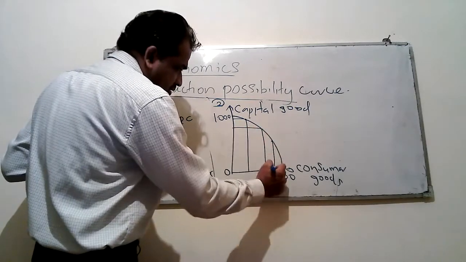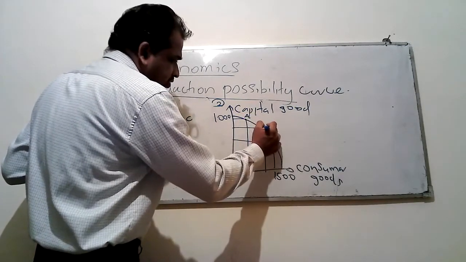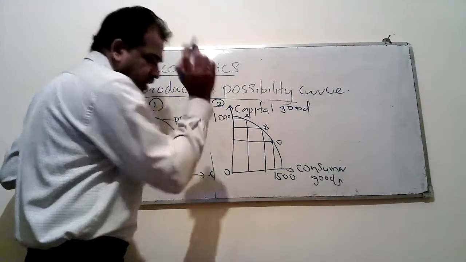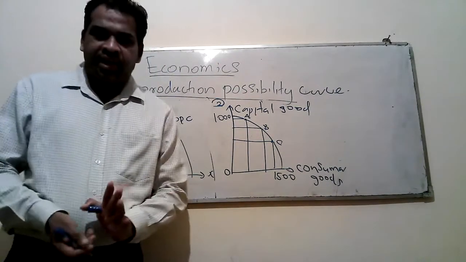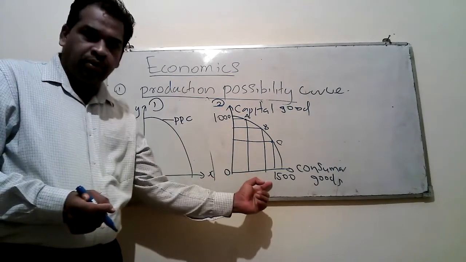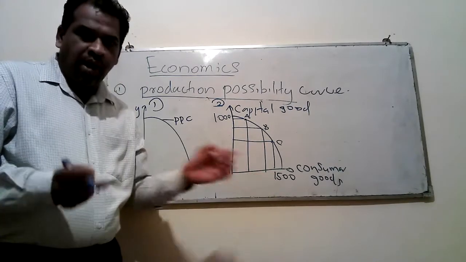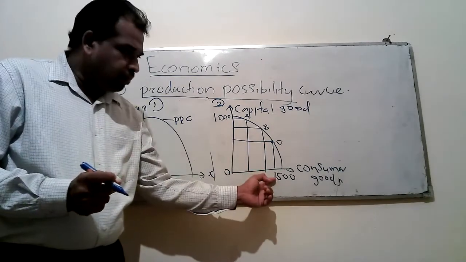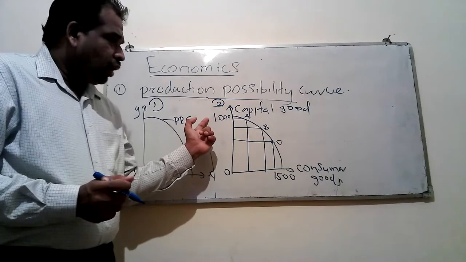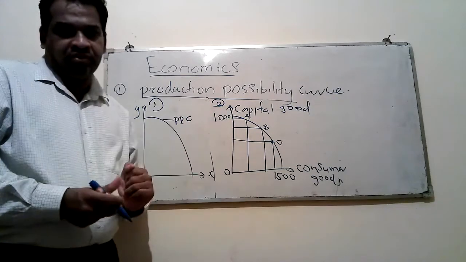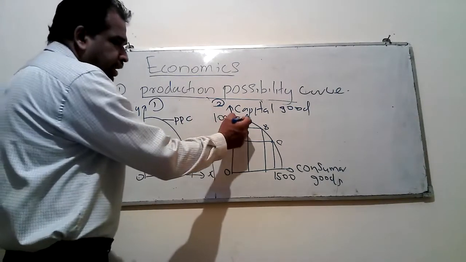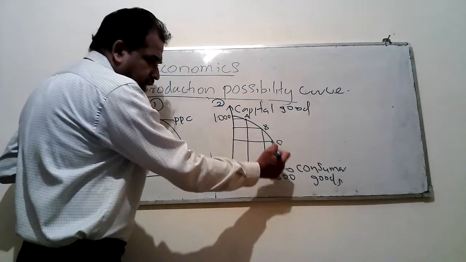This is A, this is B, this is C. I have indicated three points, point A, point B, point C. You have to select either 1500 of consumer goods and 0 of capital goods, or 1000 of capital goods and 0 of consumer goods, or any combination of those two goods available along the curve.